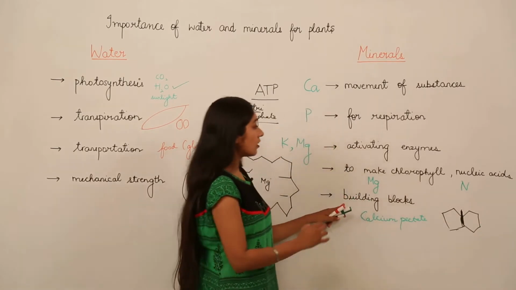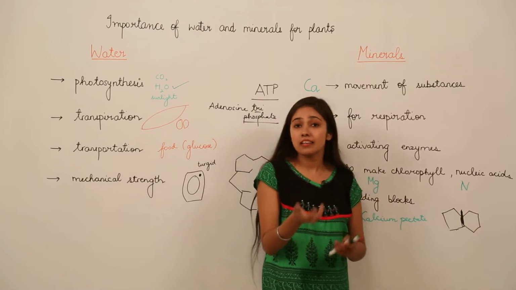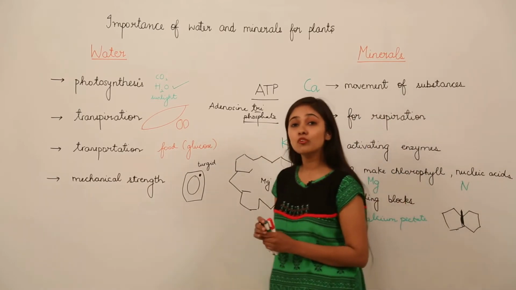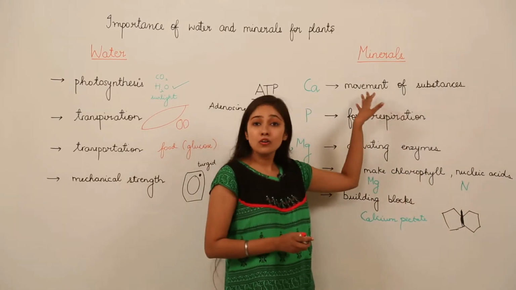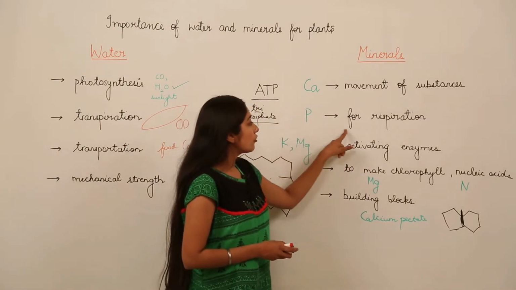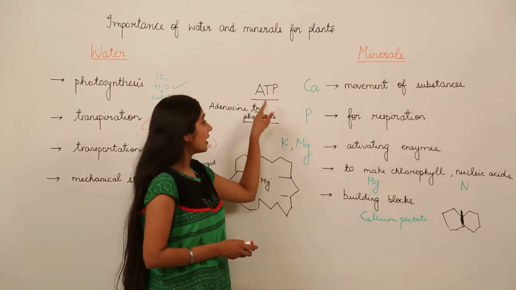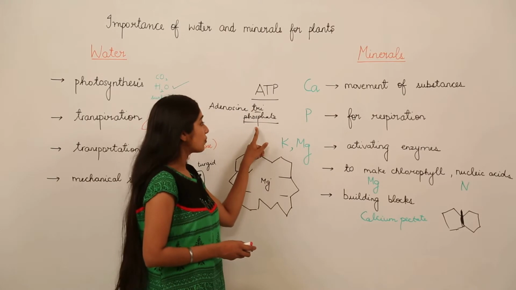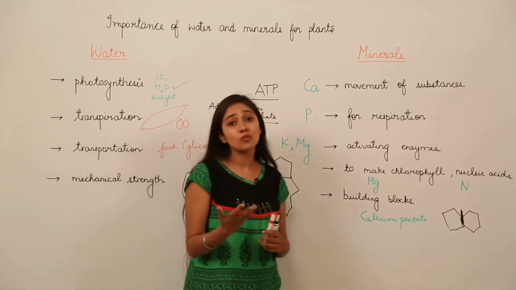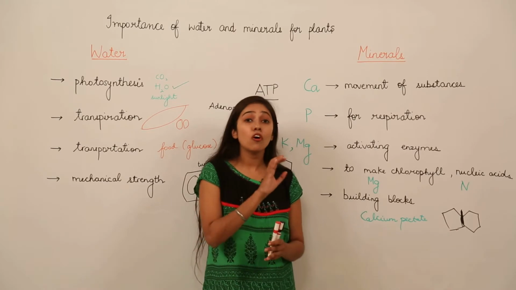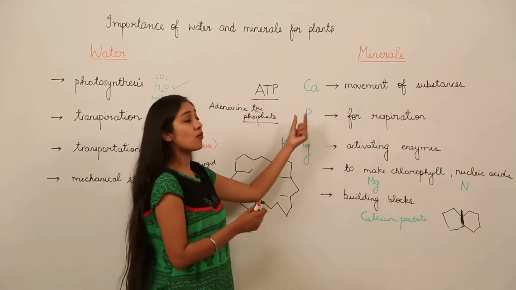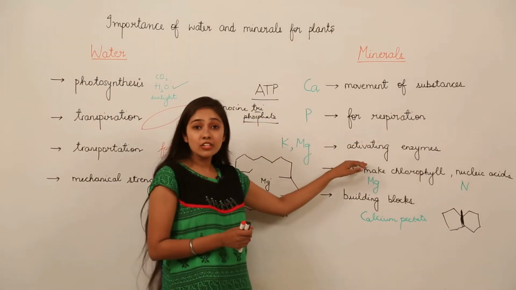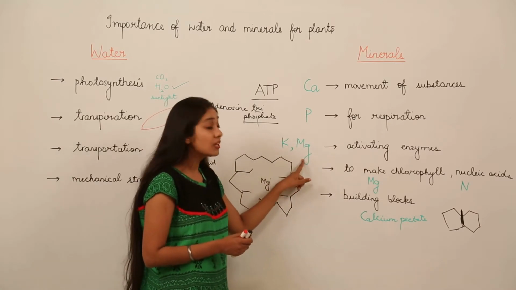So minerals are also building blocks for a plant cell. Remember, in case of minerals we have discussed that calcium is required for the movement of other substances in and out of the cell. Phosphorus is required for respiration, because we have recalled that ATP is the energy currency of the cell, and ATP is what? It is adenosine triphosphate, and this energy is required for all the processes in the cell. Remember, for all the processes. So phosphorus is a vital component of ATP. So it is required for respiration, and for activation of enzymes we need potassium and magnesium.